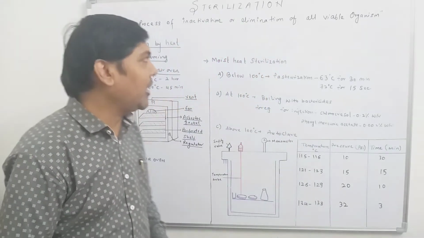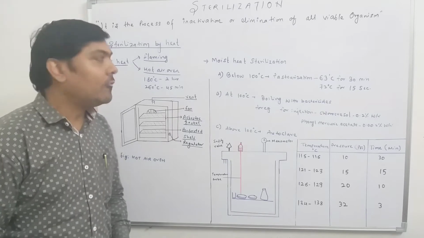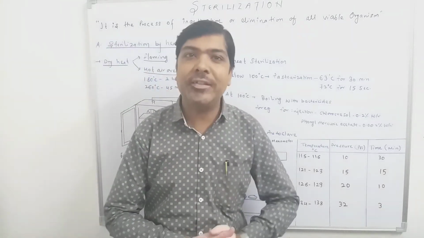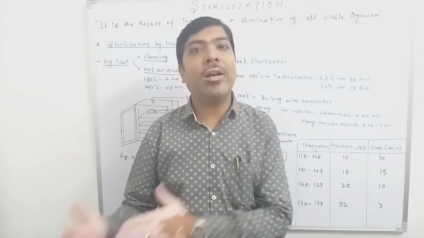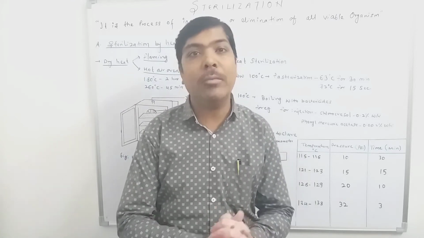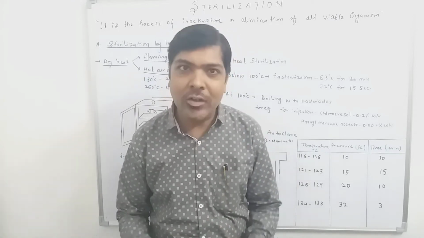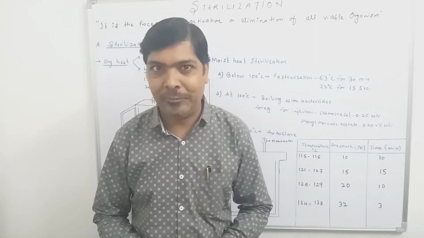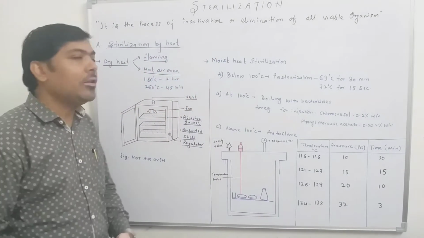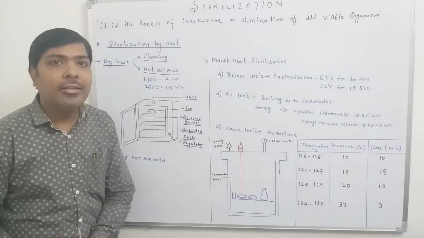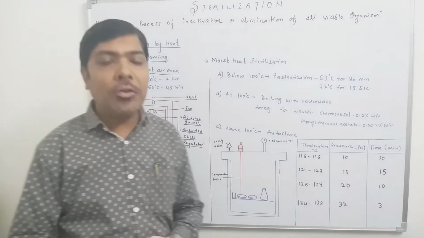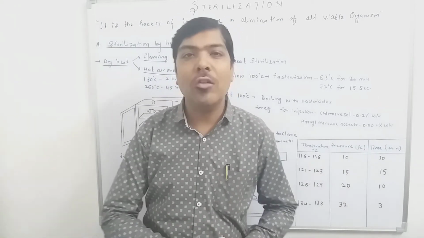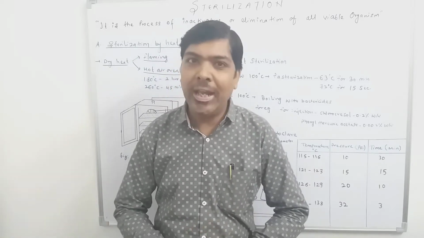Sterilization by heat is performed in two ways. First, we can use dry heat, and secondly, we can use the moist heat sterilization method. Again, the choice depends upon the category of the material that we need to sterilize. One by one we'll discuss the dry heat sterilization process and the moist heat sterilization process. Coming to dry heat sterilization, as the term suggests, it is a dry process, meaning we are not applying any moisture, steam or water molecules. So the process is dry in nature.